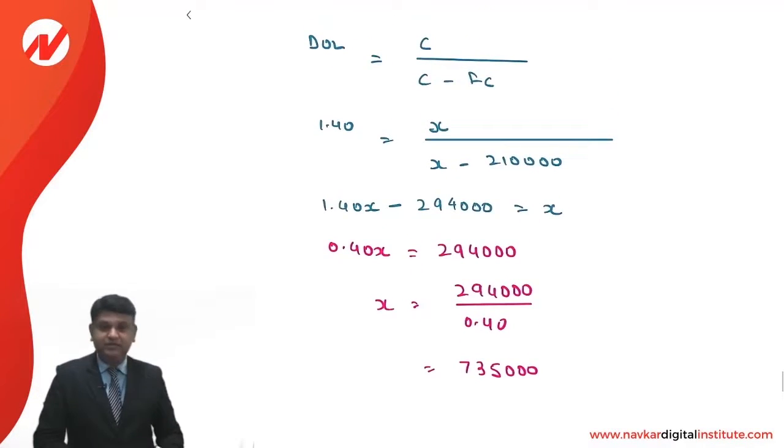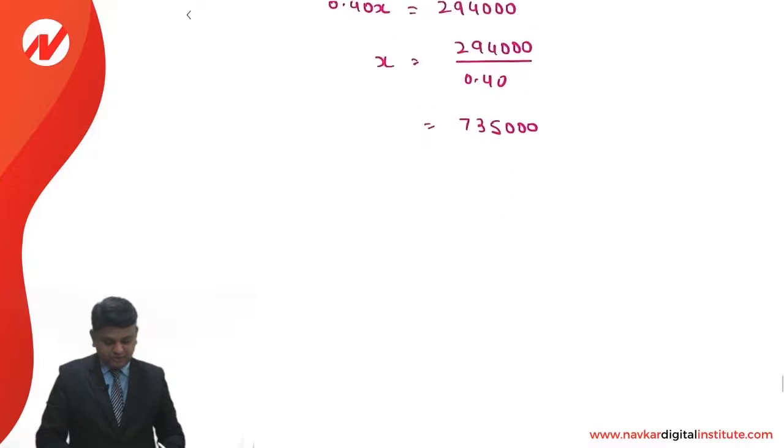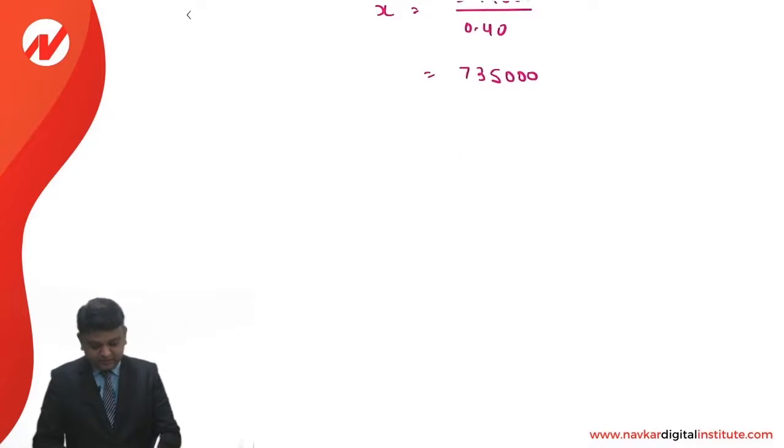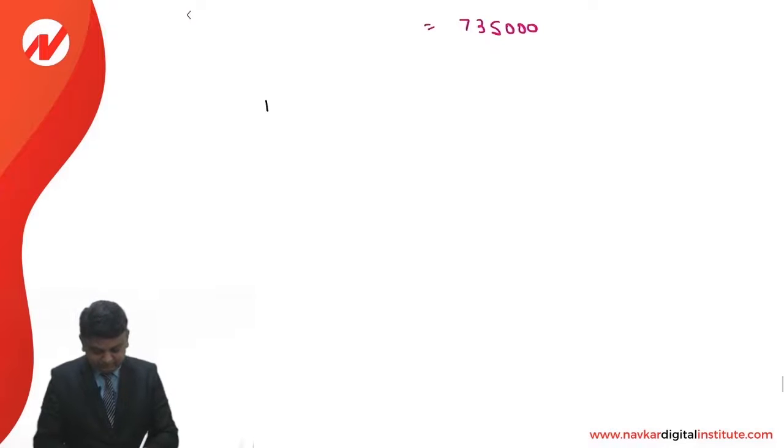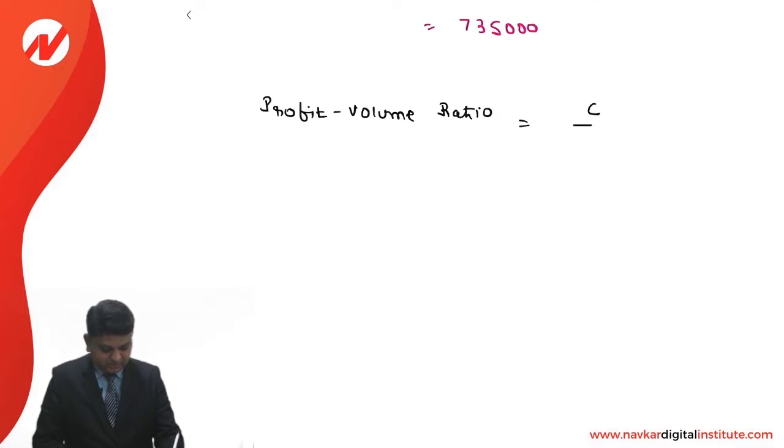That is the way we compute the contribution and finally the profit volume ratio. The profit volume ratio is contribution upon sales into 100.